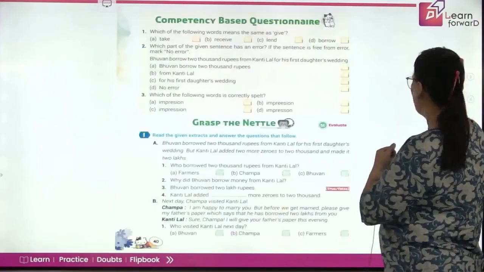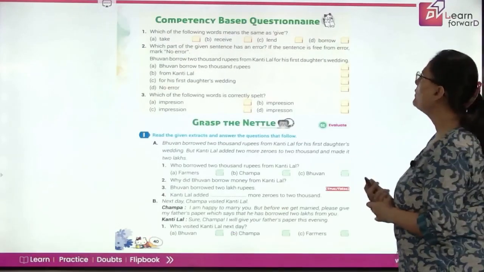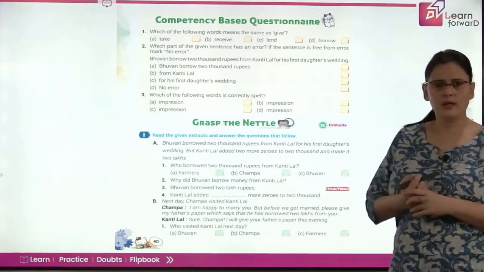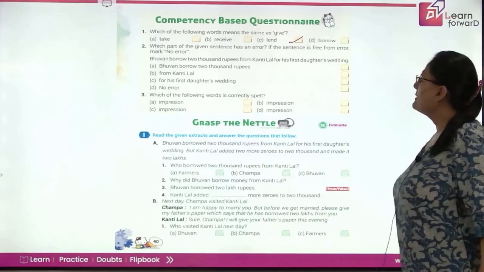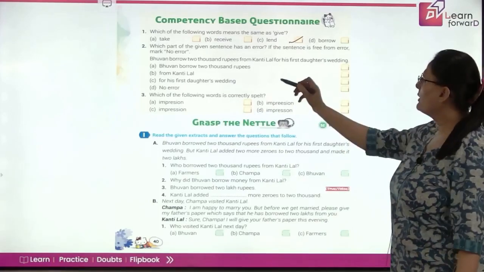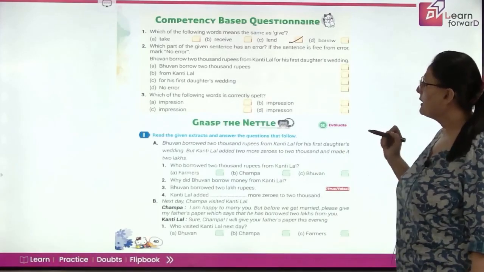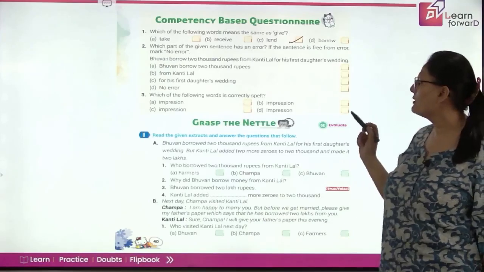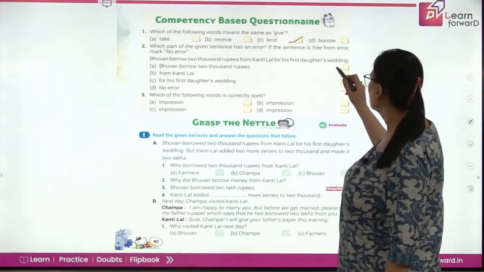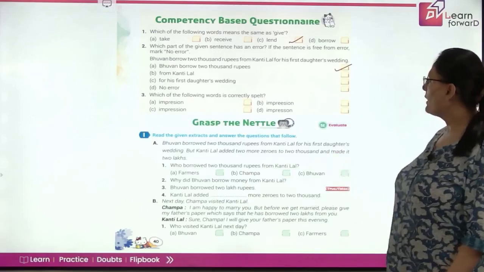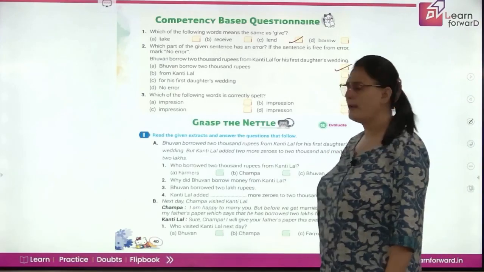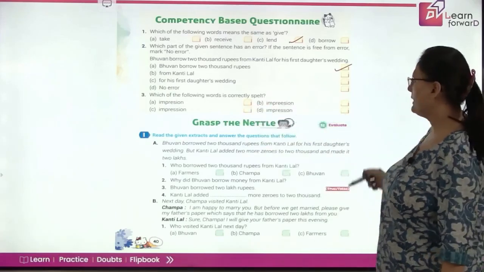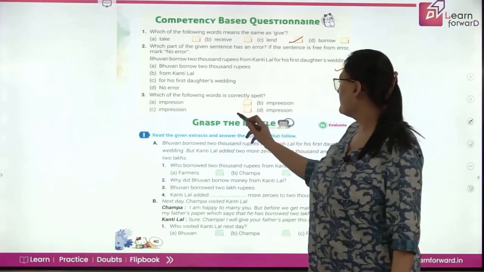Let's come to the exercise. Which of the following words means the same as give? Lend. Very good. Which part of the given sentence has no error? Bhuvan borrowed 2000 rupees from Kantilal for his daughter's wedding. So which? The first one. Which of the following words is spelled correctly? So we need to find out the correct spelling of impression. So go through it quickly. Yes, the C part is the correct one.